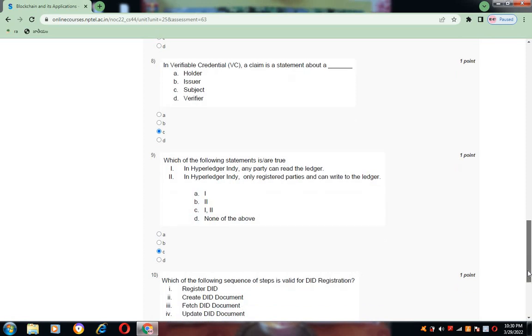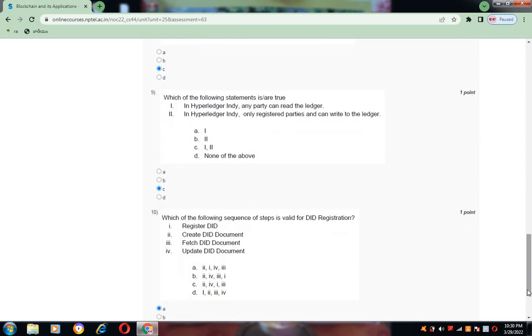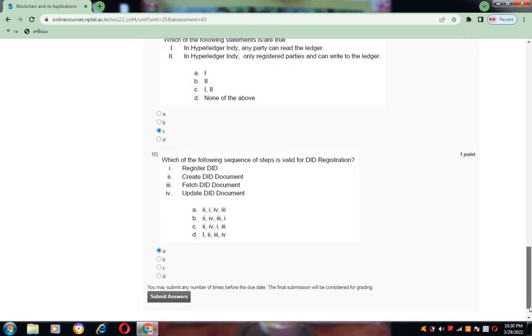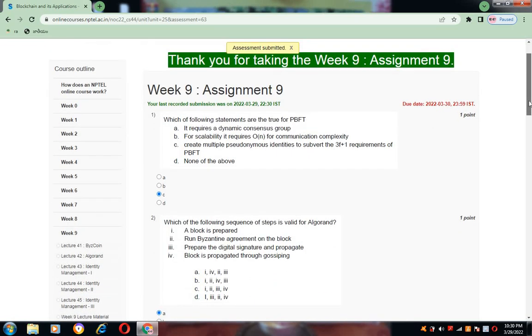Coming to question number 10. Which of the following sequence of steps is valid for DID registration? For this, the answer is A, that is 2, create DID document, 1, register DID, 4, update DID, and finally 3, fetch DID. So 2, 1, 4, 3 is the correct sequence. So the option for this is A. So these are the correct answers for this particular week 9 of Blockchain and its Applications.